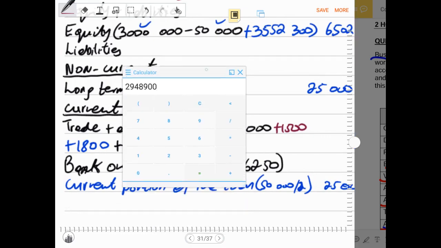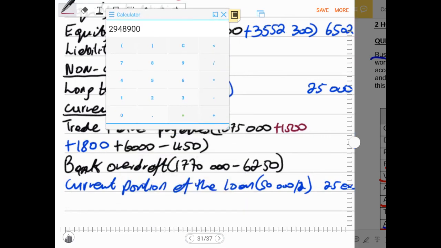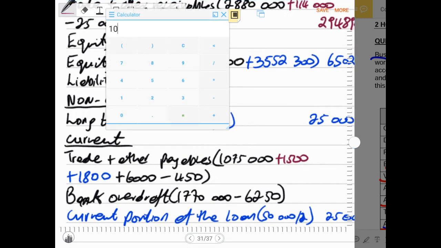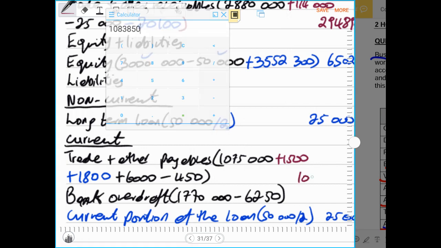Liabilities in total non-current are the same. Then let us calculate our trade and other payables. It will be 1,075,000 plus 1,500 plus 1,800 plus 6,000 minus 450. Under trade and other payables we have 1,083,850.